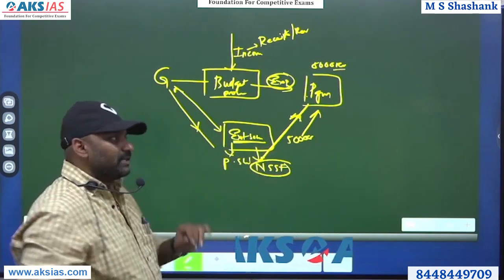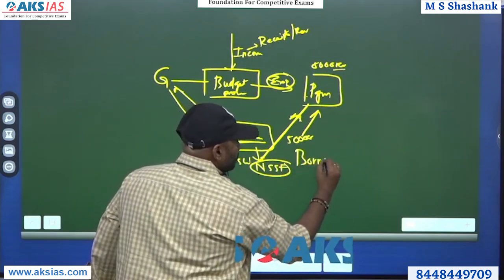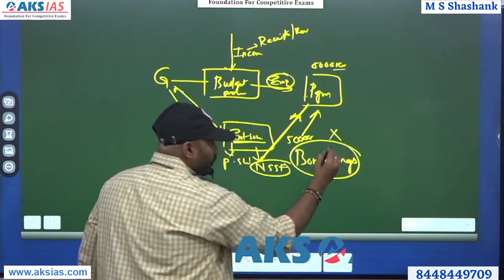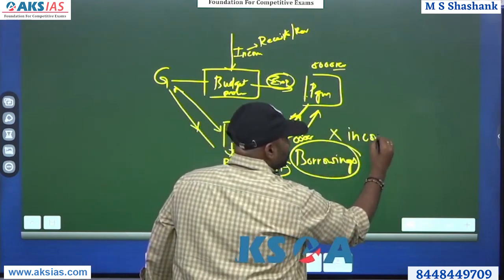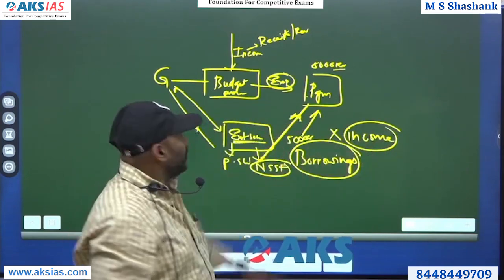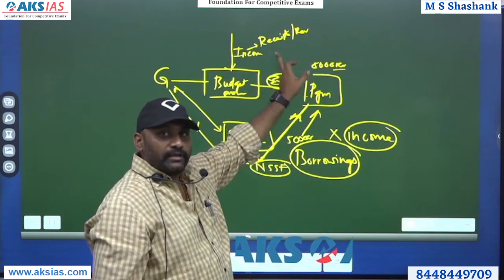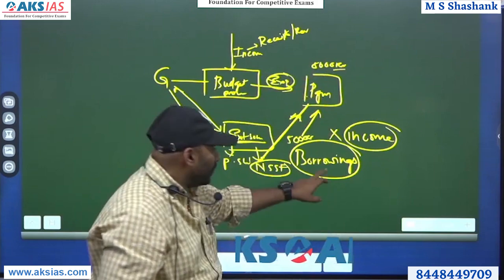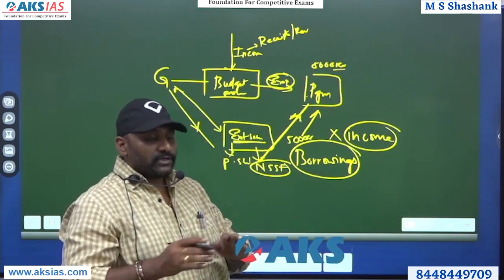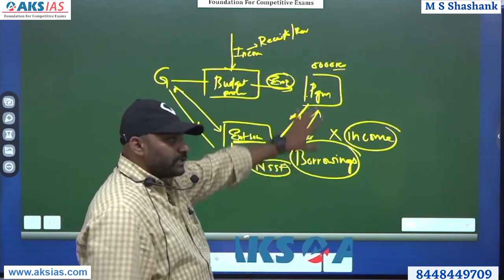The advantage here is, usually borrowings are not a part of income. Please try to understand this. Borrowings are not treated as incomes. Revenue is a form of income. Receipt, tax, indirect, all are treated as incomes. But borrowings will not come into the category of incomes because it's a one-time thing and you repay it. It's done. It is not a regular kind of thing which happens. So borrowings are not included in them.